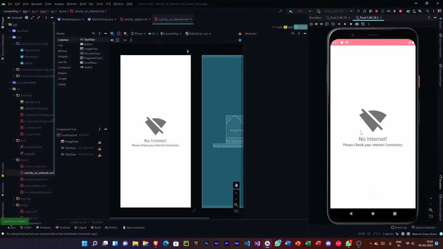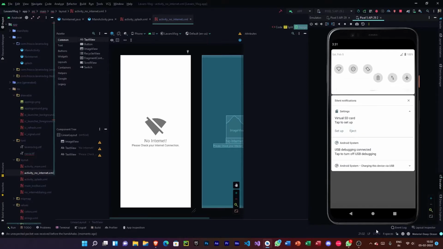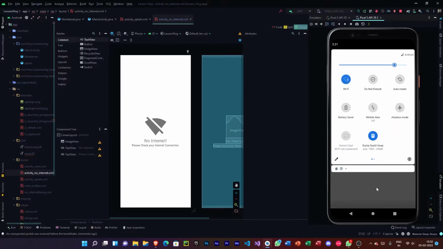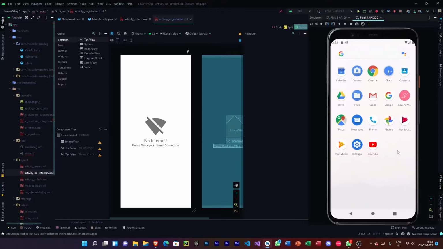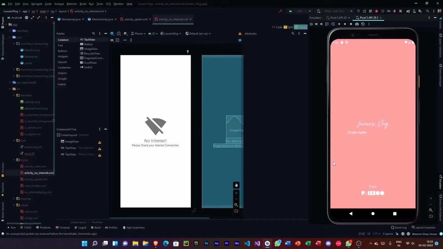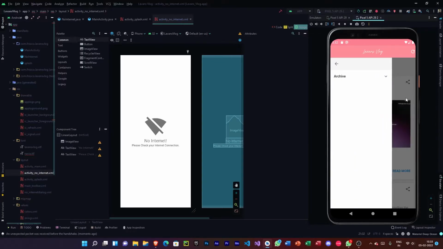So let me run the app, and you can see no internet. It's because we have switched off the internet. Let me just turn it on, and once I turn it on, you can see that it's connected to internet. So let's just close the app and run it again, and now the app runs good. So this is how you have to create an app, I mean a web view app.